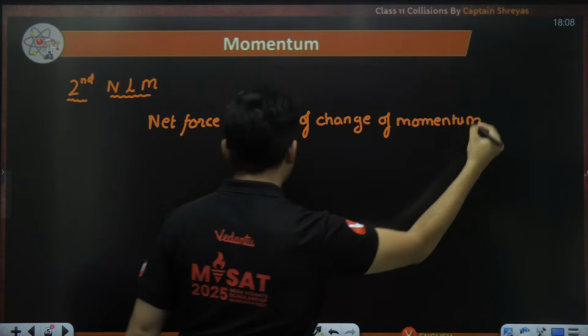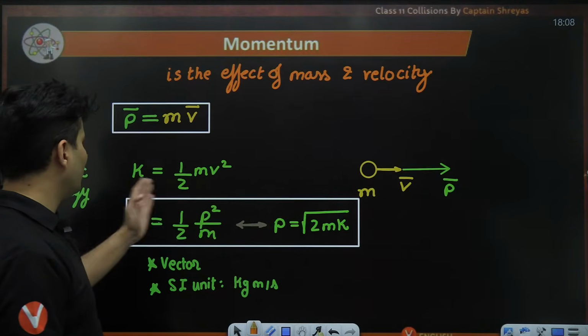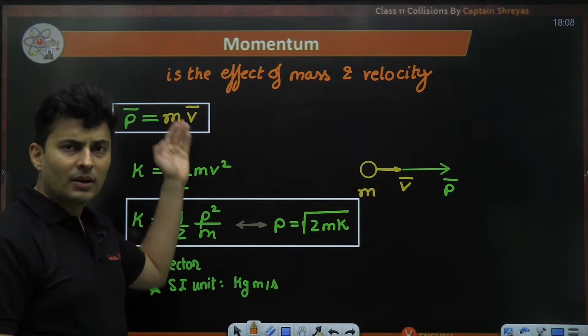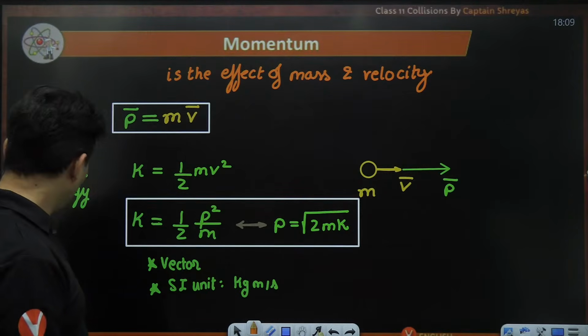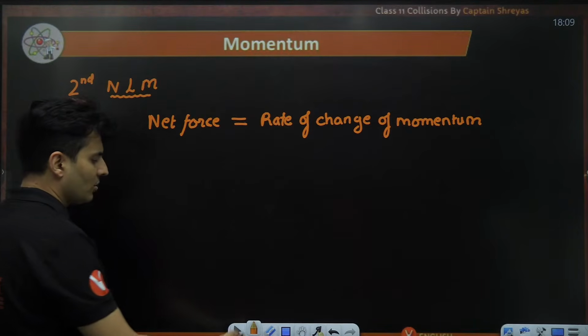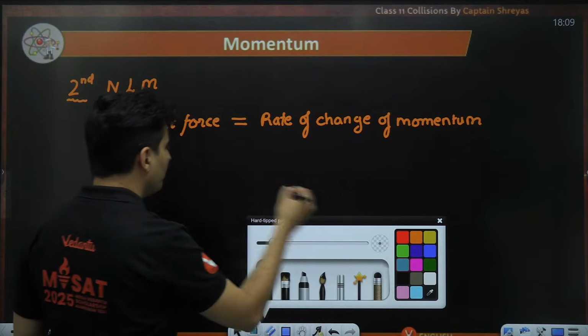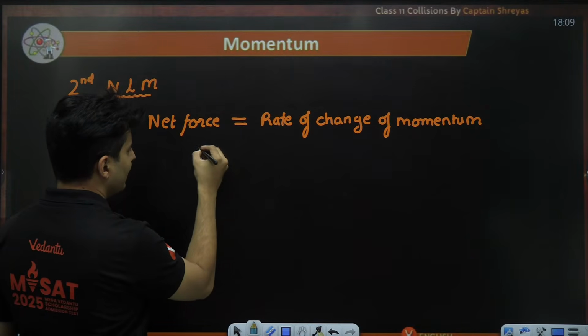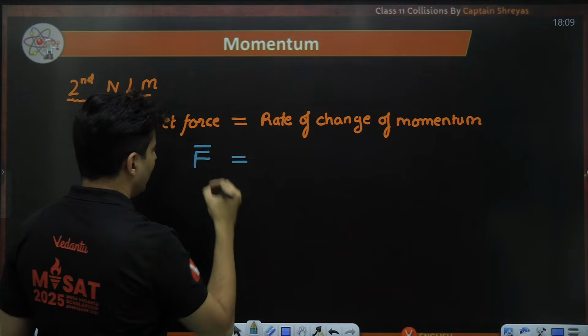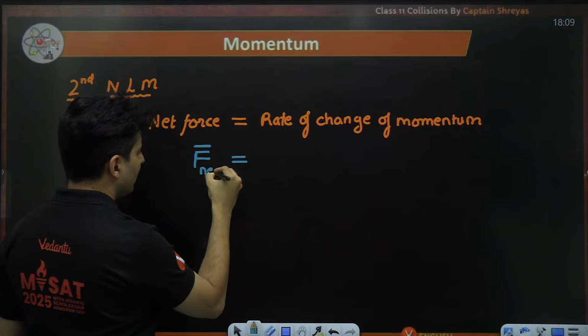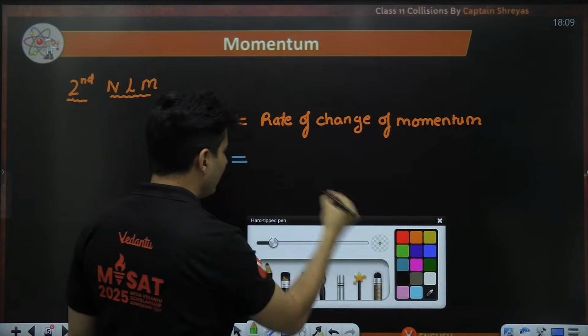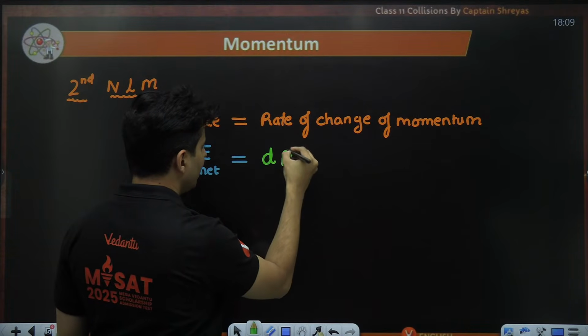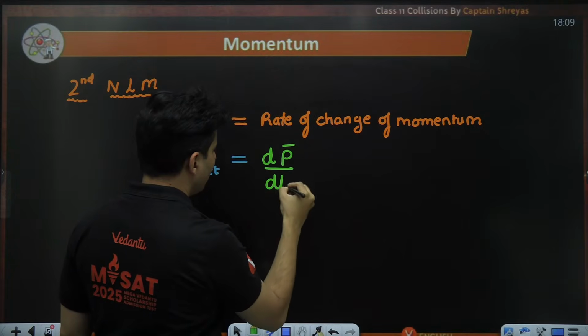This is more like a recap, guys. We have seen these formulas in the work, power, energy chapter. We have seen this momentum in Newton's law, but some of you might be new, so that's why I'm just quickly revising through this. If F represents my net force, then my net force is nothing but the rate of change of momentum. That means dp bar by dt.